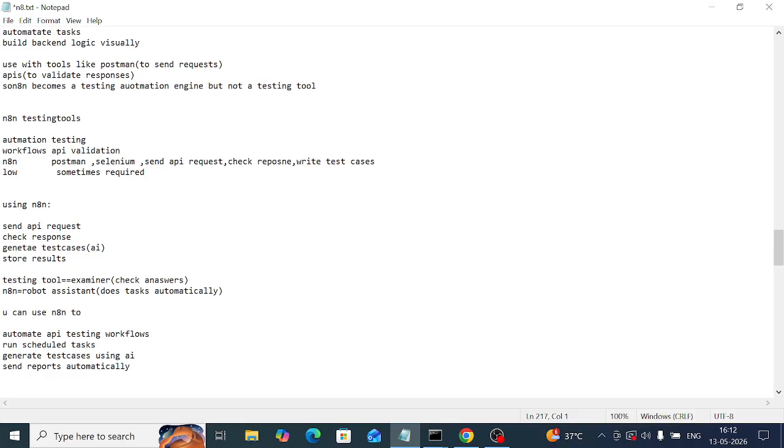n8n is not a dedicated testing tool, it is a powerful workflow automation platform. It can be used to build testing automation systems, a testing automation engine. n8n is not a testing tool, but we can use it to automate testing like a smart backend system.